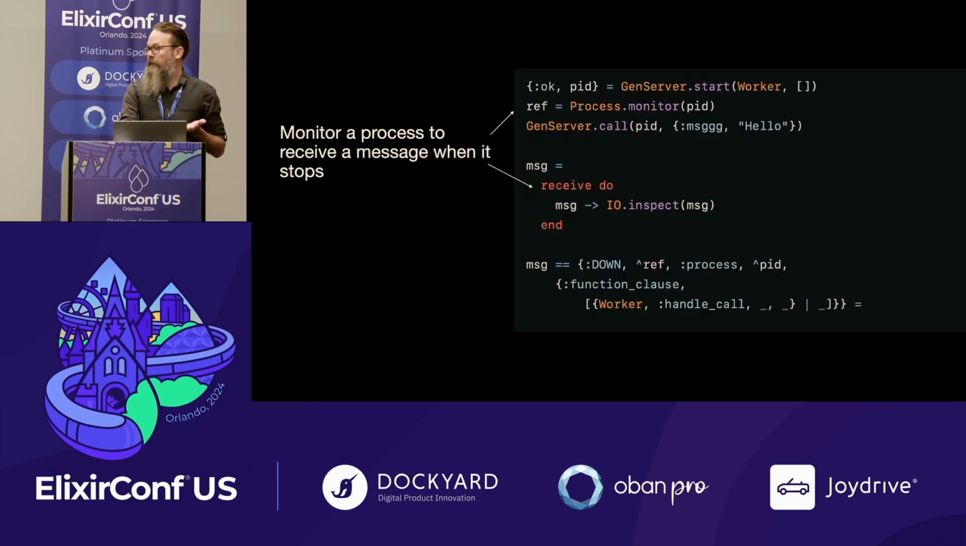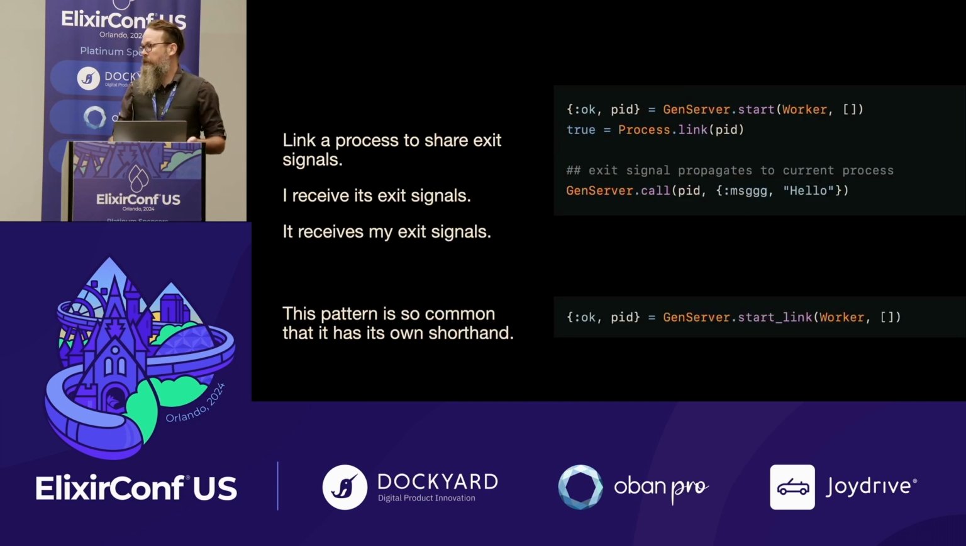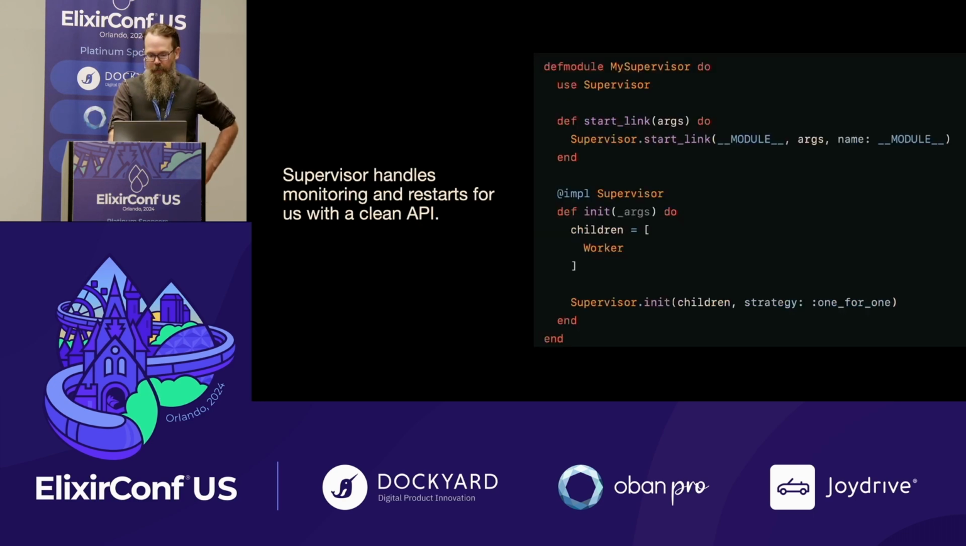And we can monitor those processes so we can know that they die and possibly restart them. We can link to them so that if the process dies, you explicitly share that exit signal. So if the child that you start dies, you will be stopped, and vice versa. And it's a pattern so common that we actually have shorthands for it: start_link versus just start. And again, because these are such common patterns, we have these things in the library to actually build this: Supervisors to manage processes, restart them when they exit, with a really nice API.